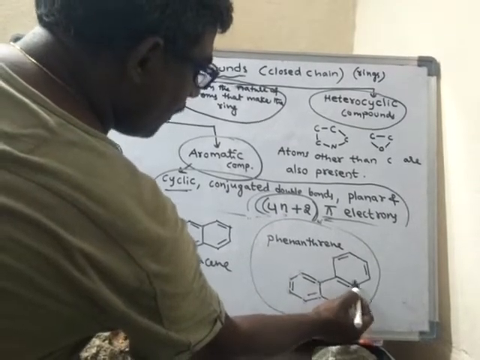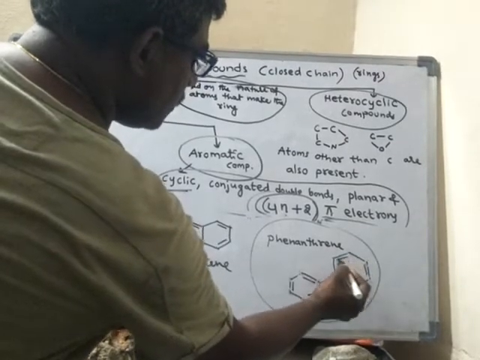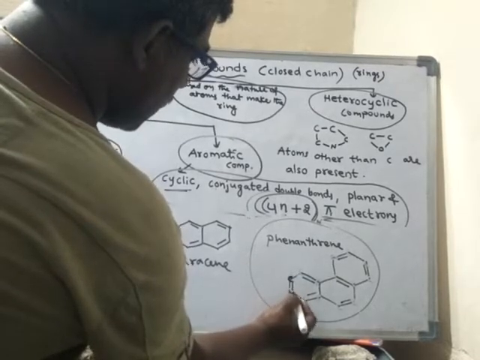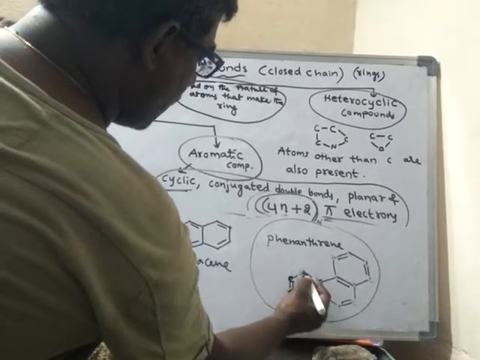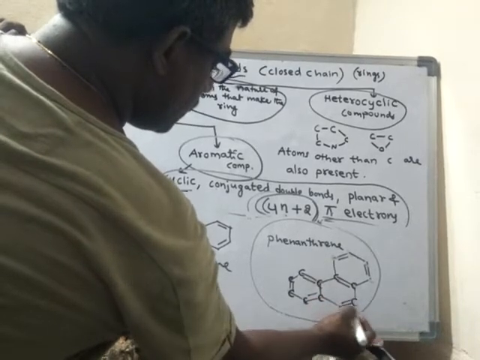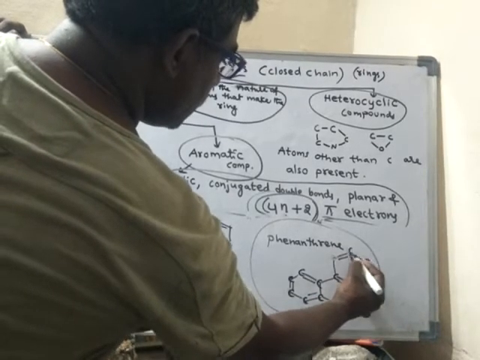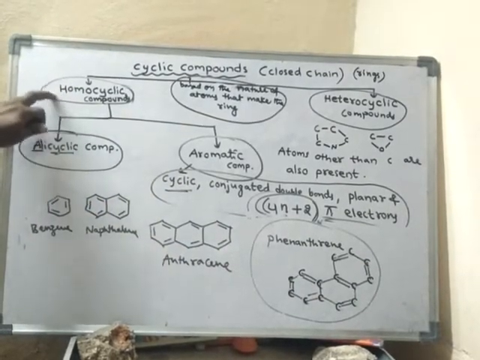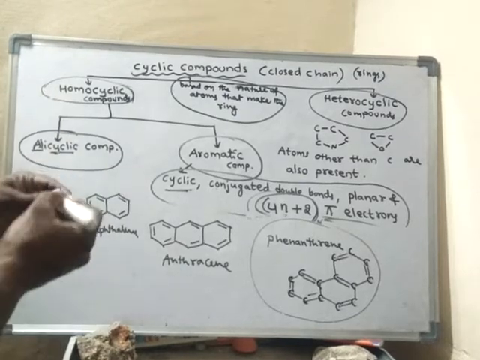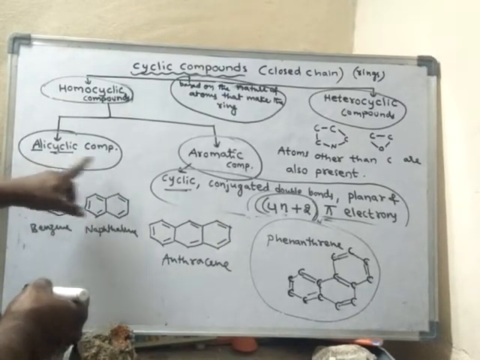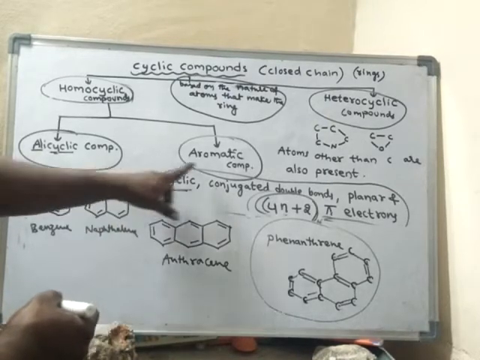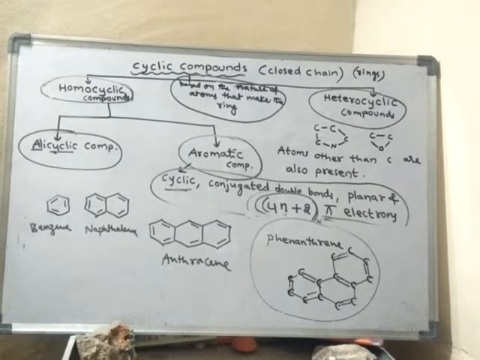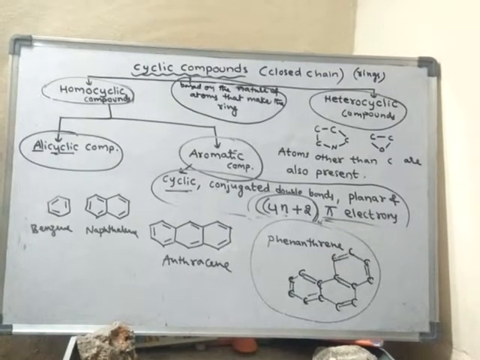The ring is made up of carbon atoms only. It is not having any other atoms. All the atoms which make the ring are carbon atoms only. Hence these compounds come under homocyclic compounds. Homocyclic compounds are classified into alicyclic compounds and aromatic compounds. So now we have seen what are aromatic compounds, and with examples also we have seen.